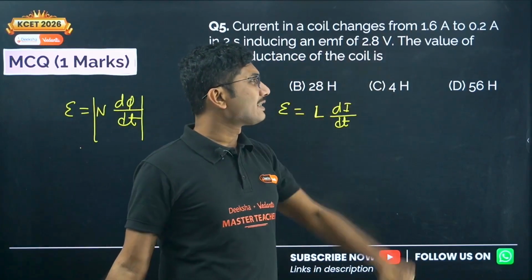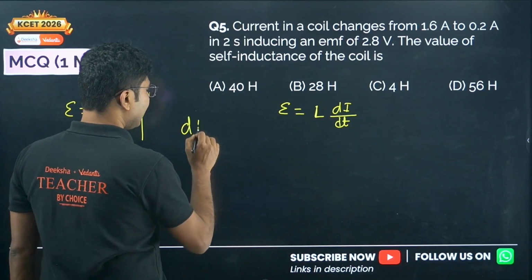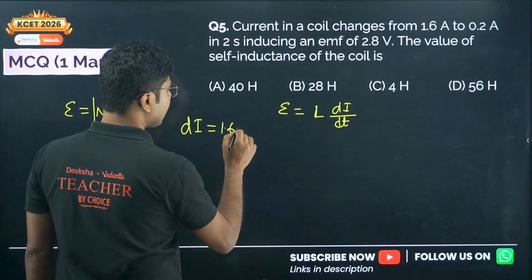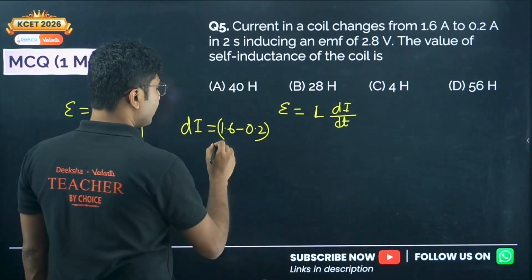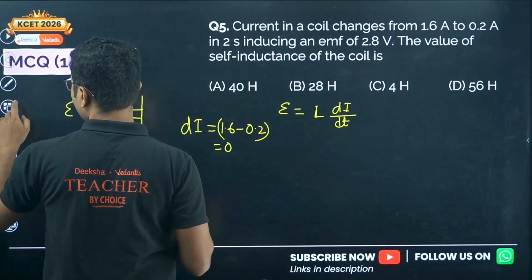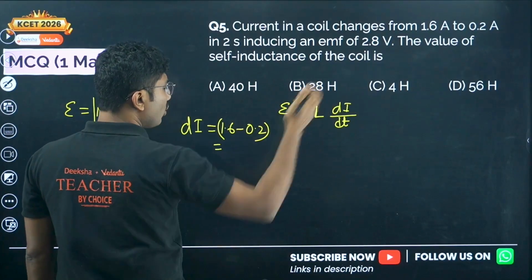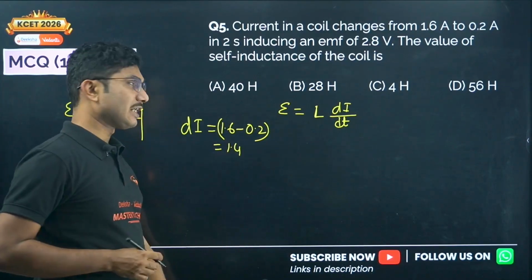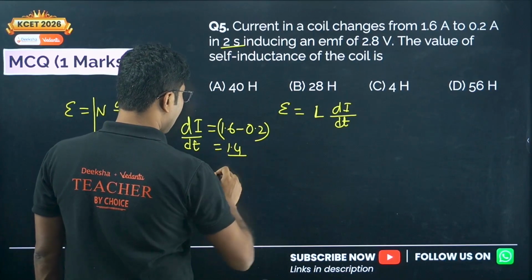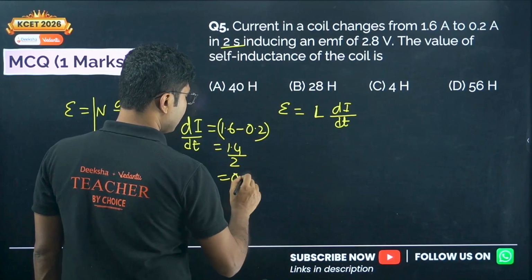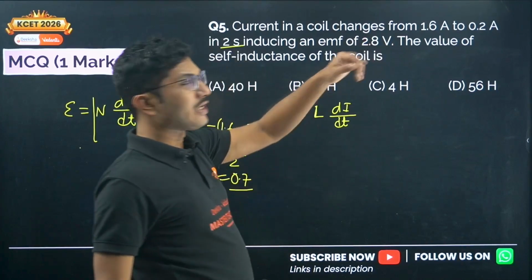Current decreases from 1.6 ampere to 0.2 ampere. So what is the change in current? Change in current is given by 1.6 minus 0.2. It was the initial value, it changed to 0.2, so the change is 1.4. Change in current is basically the difference between two currents. Now what is the time given over here? Time given is 2 seconds. So if you divide by dt, which is 2 seconds, you will get 0.7. So 0.7 is the value of di by dt, and the induced EMF is given as 2.8.